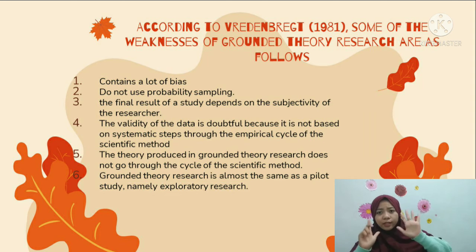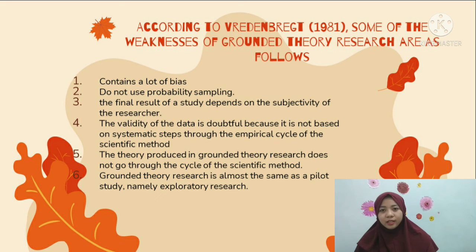The seventh point, according to Friedebet 1981, some of the weaknesses of grounded theory research are as follows. First, it contains a lot of bias. Second, it does not use probability sampling. The third is that the final result of a study depends on the subjectivity of the researchers.